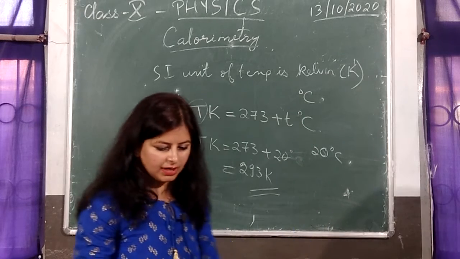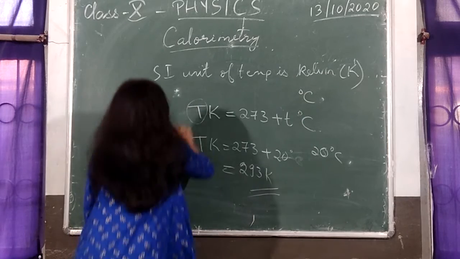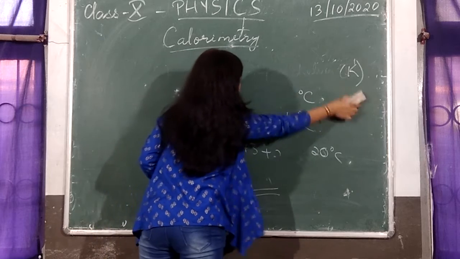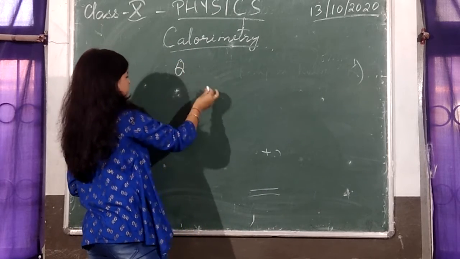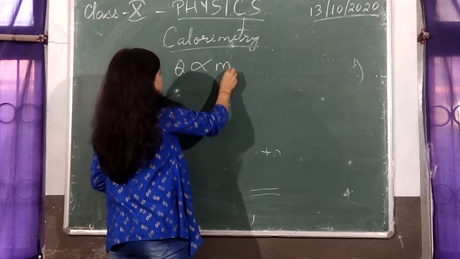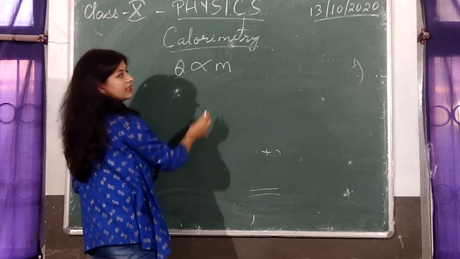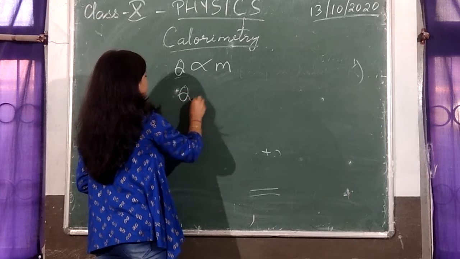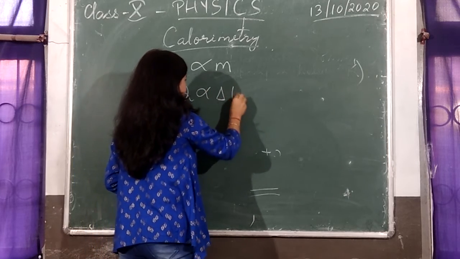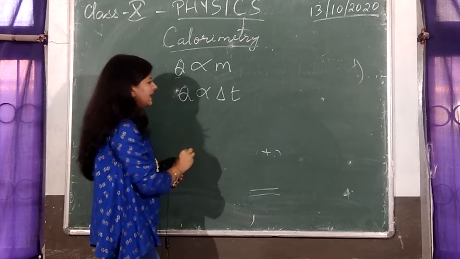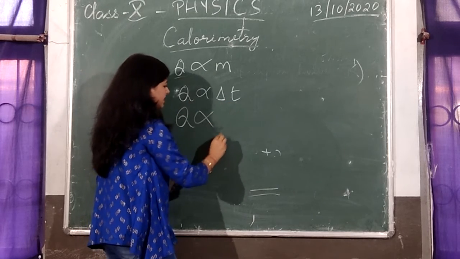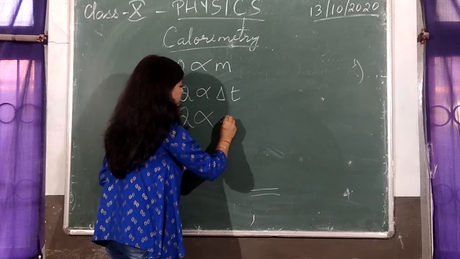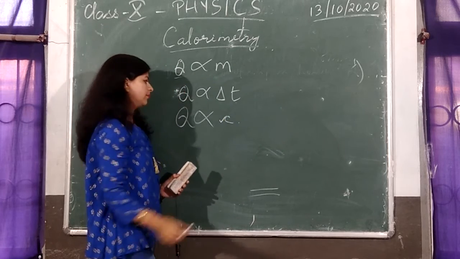So to sum up, the amount of heat absorbed by a body depends on three factors. Q denotes heat, and Q is directly proportional to m. The more the mass, the more will be the amount of heat absorbed. Q is proportional to the change in temperature. The small triangle denotes delta. Delta means change. And Q depends on the material. Material is specified by a term called specific heat capacity of the body.